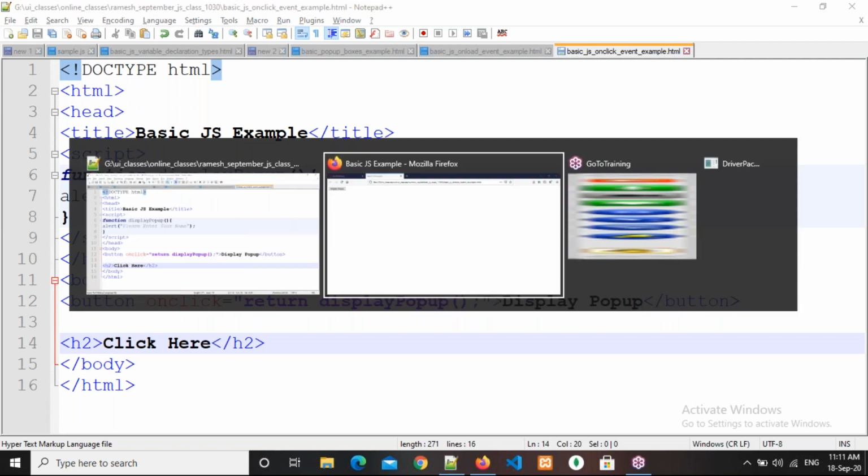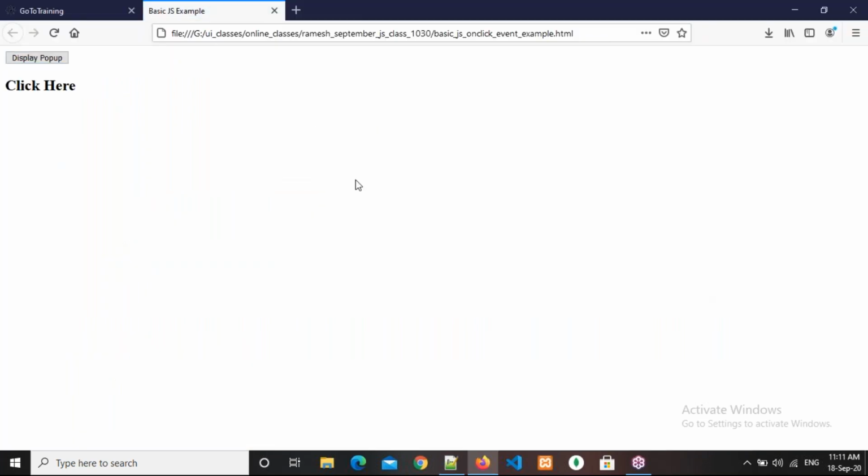Right, now save it. Come here and refresh. I am clicking here. Is any pop-up box coming? No. And the user cannot understand that he needs to click here.